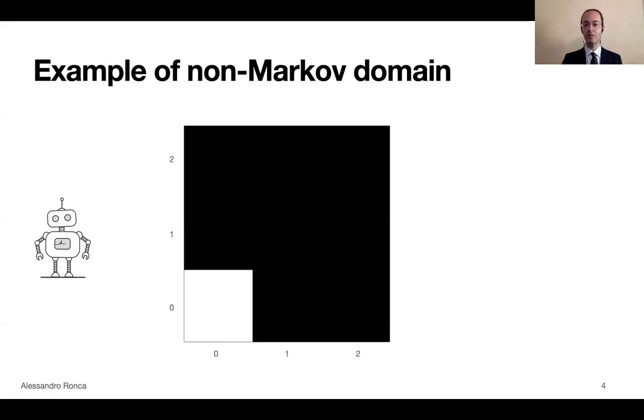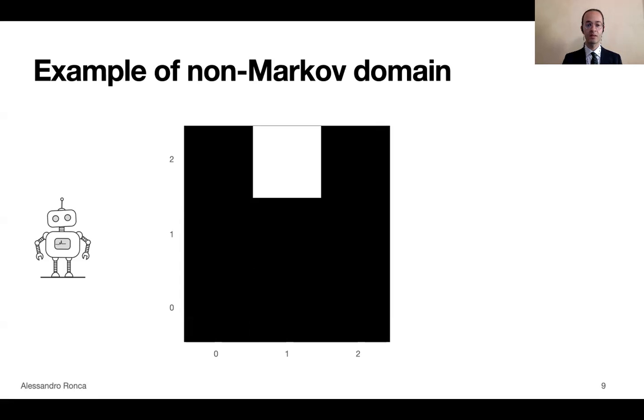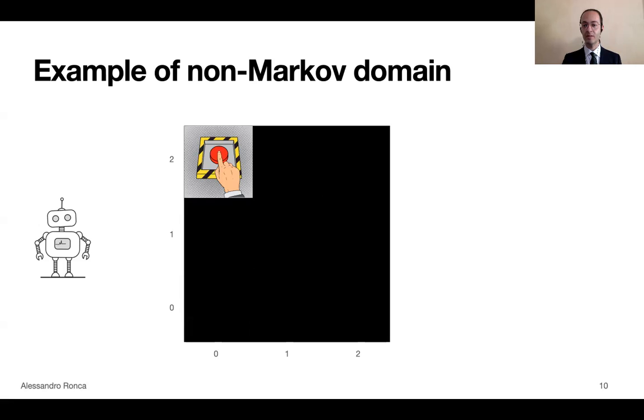To give you an idea of a non-Markov domain, consider this grid, a 3x3 grid, where the agent, pictured on the left, at each point sees only the current cell. It sees the coordinates of the current cell and the content of the cell, if any. Say that at the beginning, the agent is in cell 0,0, and that it has the possibility to move around. For example, let's say it goes right, and then it goes right again. And here it finds a closed door. And then it keeps going till it finds a button and it pushes this button.